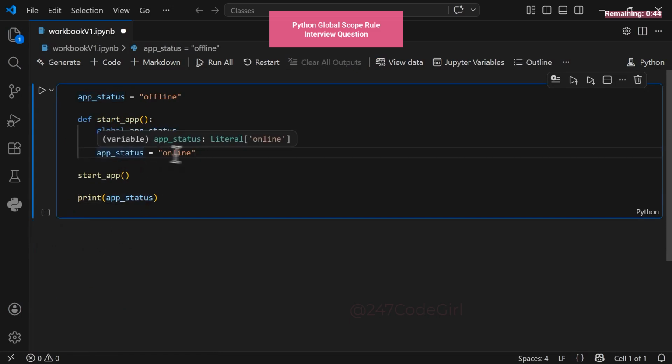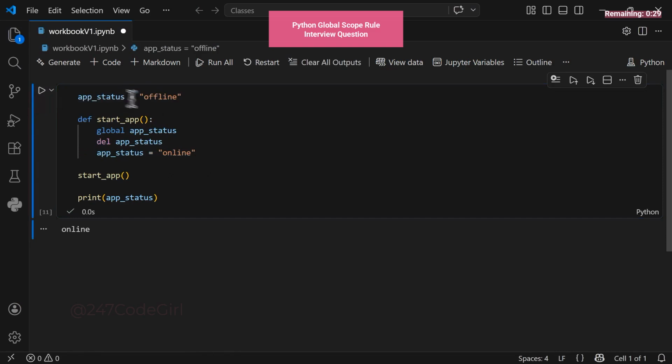Here's the crucial behavior. We reference the app status globally. We delete it, and then we assign a new value to it. What do you think the result will be? That deletion command is going to wipe out the global variable. What happens next? Running the code shows that while it was empty before, it now holds the value online. This happens because this specific line of code actually recreates the variable. Python does this because you explicitly flagged app status as a global variable at the start of the process.